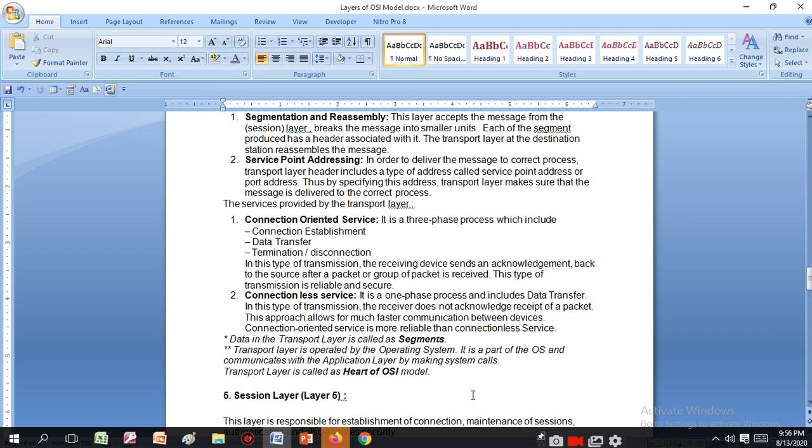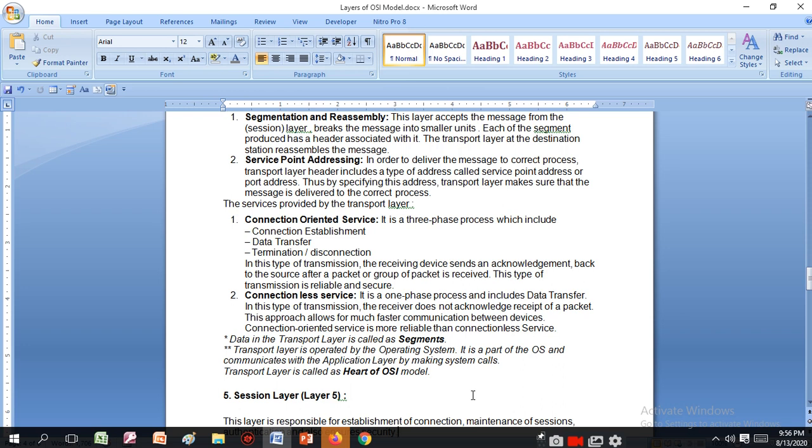Connectionless service is a one-phase process and includes only data transfer. In this type of transmission, the receiver does not acknowledge receipt of the packet. This approach allows for much faster communication between devices. Connection-oriented service is more reliable than connectionless service.